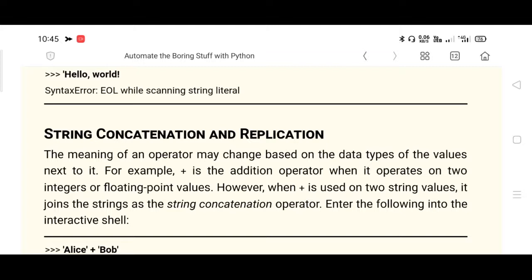Please remember, in C++ we could not do this job, string concatenation, with the help of a normal plus operator. We had to use the operator overloading concept.